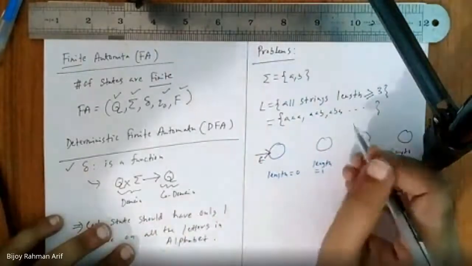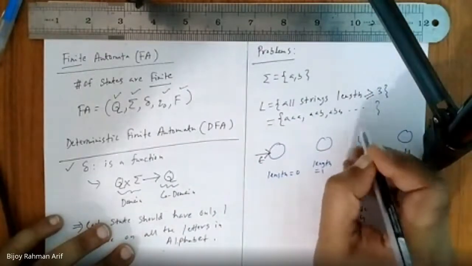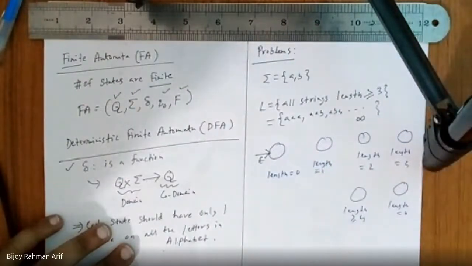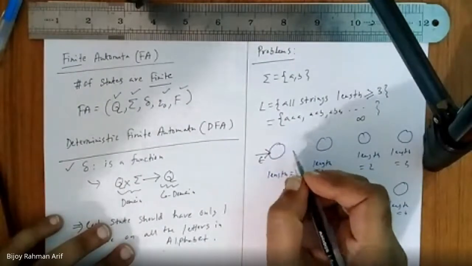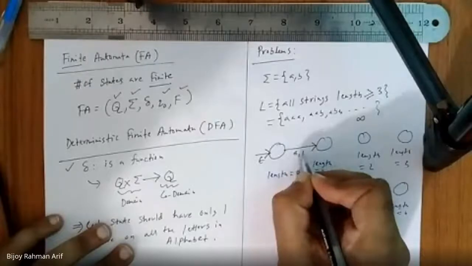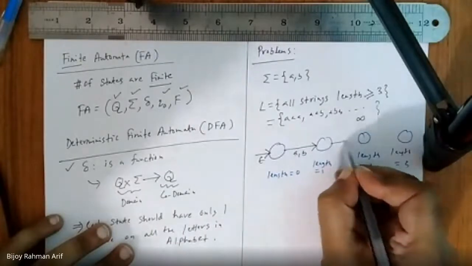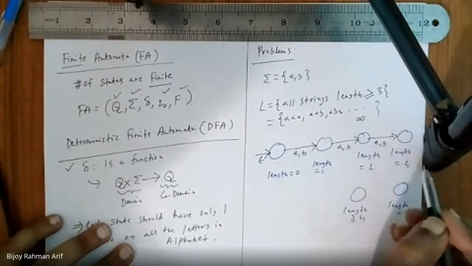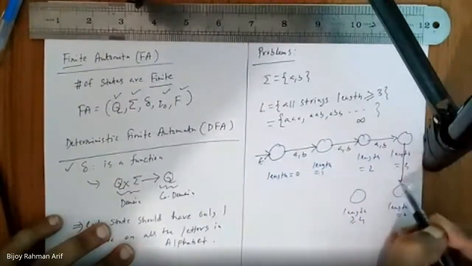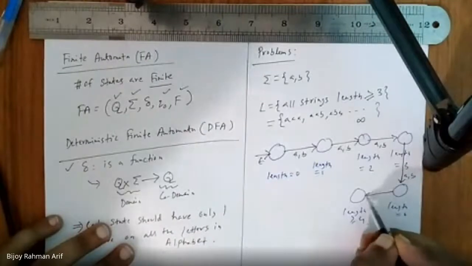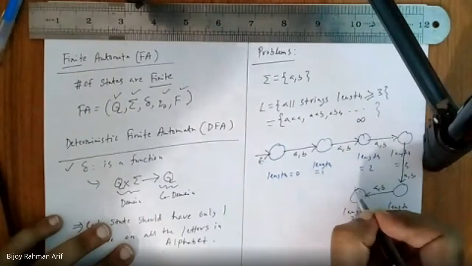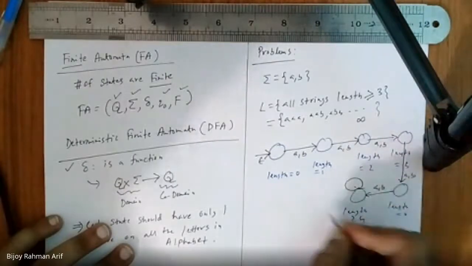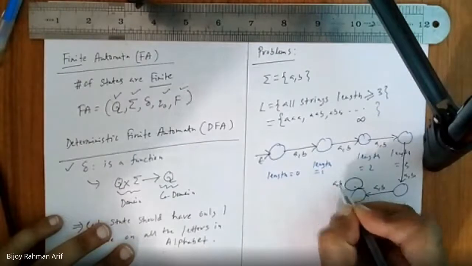This way I'm going to take all the lengths greater than 3, so the language would be infinite. In length 0, if I get A or B, what would be my length? One. Then if I get another A or B, what would be my length? Two. If I get another one, my length is 3. If I get another A or B, my length is 4. If I get another one, length 5. Length 4, then if I loop here, I will continue with length greater or equal to 4. Am I right?